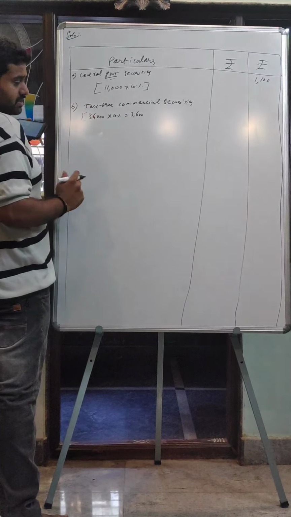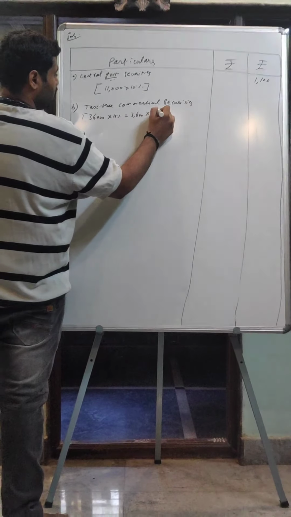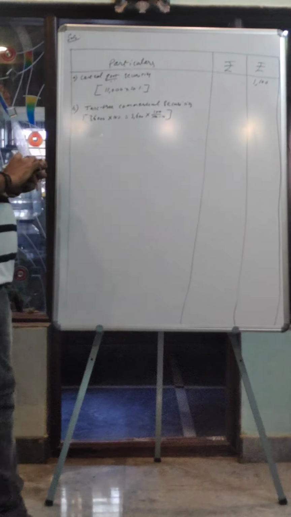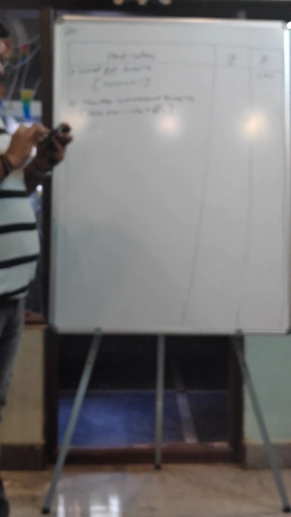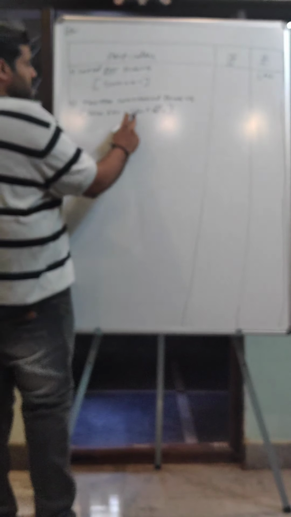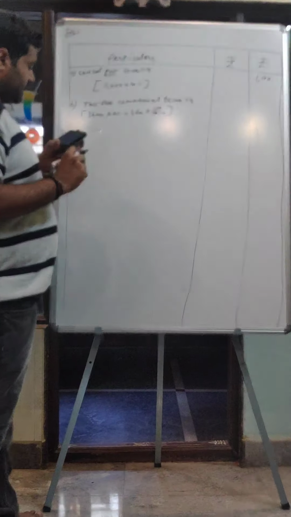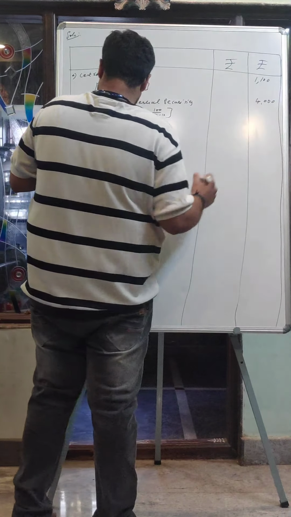Because they have mentioned tax-free, we should gross it up. 3,600 into 100 divided by 100 minus 10. I think in the solution they have given wrongly, but the answer is correct. So 3,600 into 100 divided by 100 minus 10, it becomes 100 by 90. So it comes to rupees 4,000.